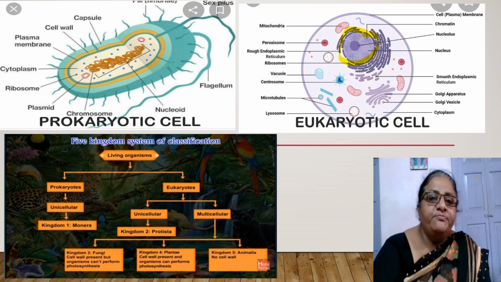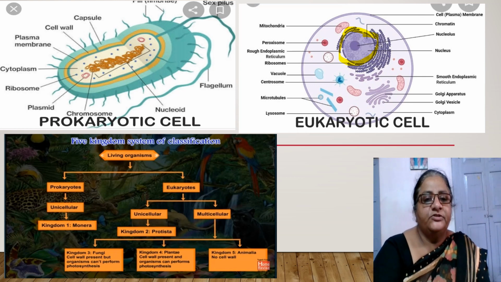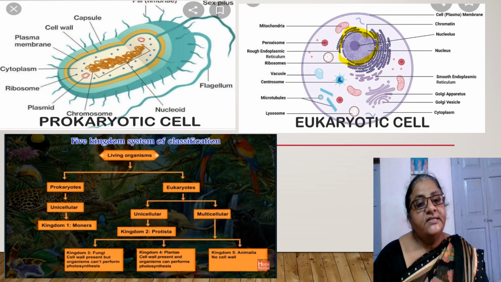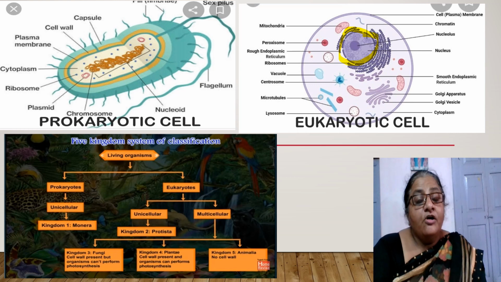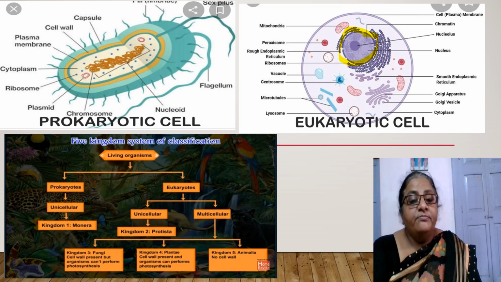Understood? So this is the first criterion to classify living things into different kingdoms. The first level of classification consists of prokaryotes and eukaryotes. In the second criterion, complexity of cell level was considered. All living things that are unicellular and prokaryotes are separated, as we learned, and included in the kingdom Monera. But all living things that are unicellular eukaryotes are included in the kingdom Protista.